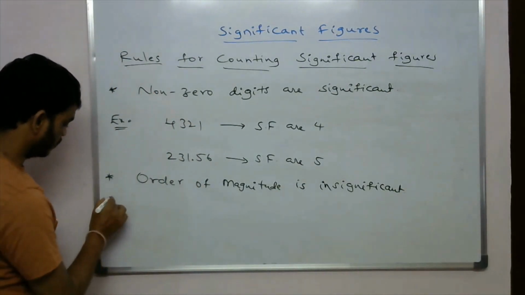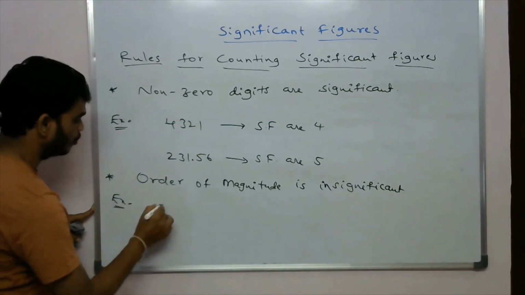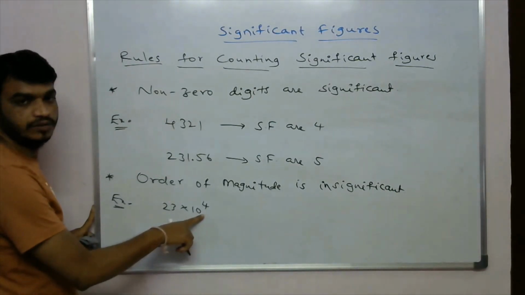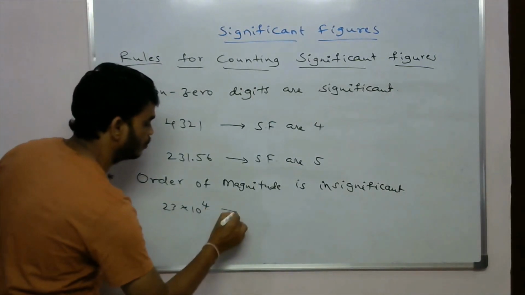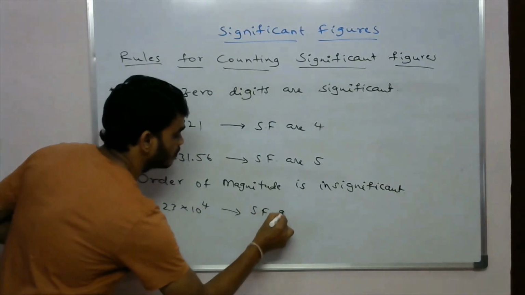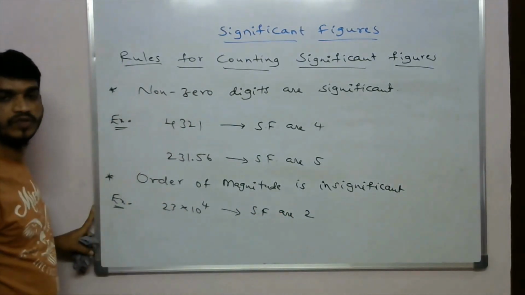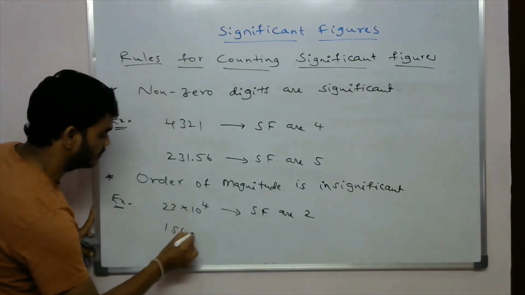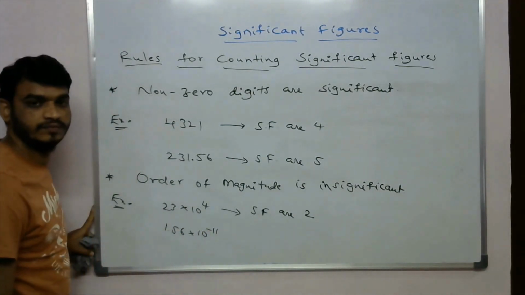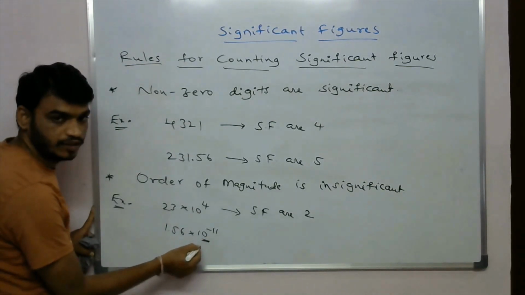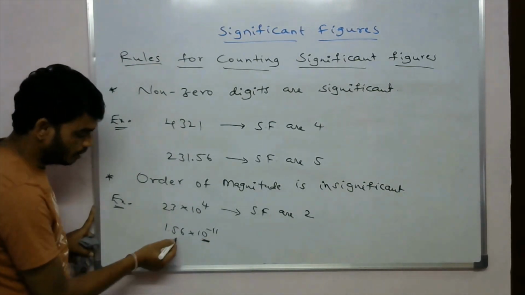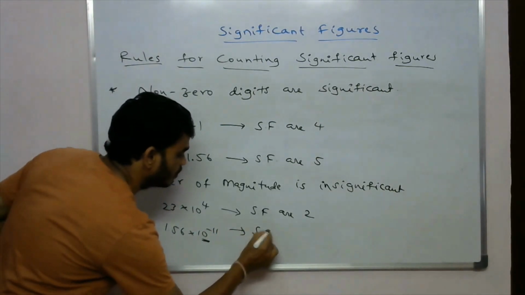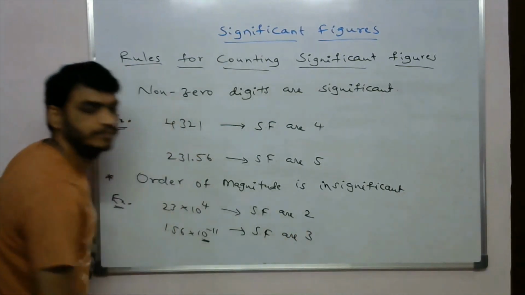Okay, for example, 23 into 10 to the power of 4. This is the order of magnitude. So it is insignificant. So the significant figures are 2 only. Okay, that is 23. Suppose 1.56 into 10 to the power of minus 11. So this is also order of magnitude. So it is insignificant. So we will take only these digits. So the significant figures are 3.